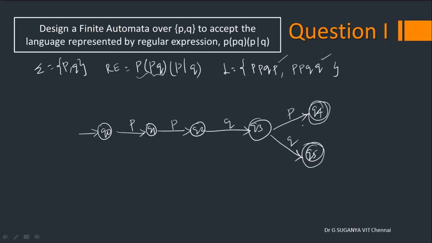Carefully listen. Let's assume that you are designing this automata for a particular company or any flow or any design. If by traveling through PPQP you are in need to do a different task, and if by reading PPQQ you are in need to do a completely different task, when Q4 actions are different from Q5, you should have separate final states.